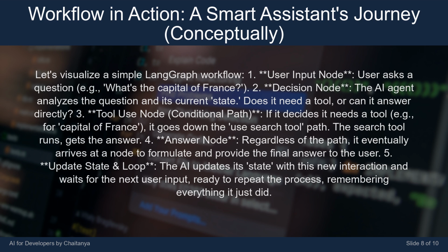4. Answer node. Regardless of the path, it eventually arrives at a node to formulate and provide the final answer to the user. 5. Update state and loop. The AI updates its state with this new interaction and waits for the next user input, ready to repeat the process, remembering everything it just did.